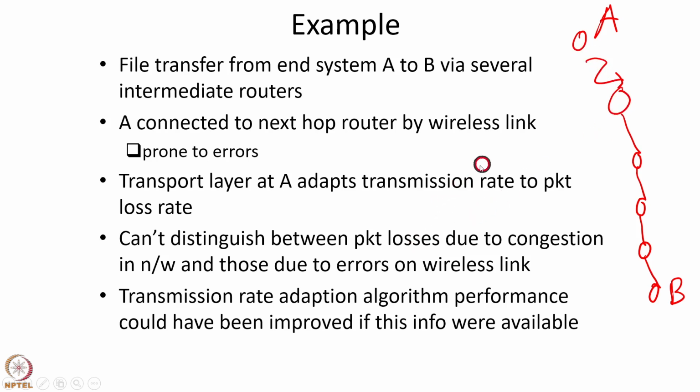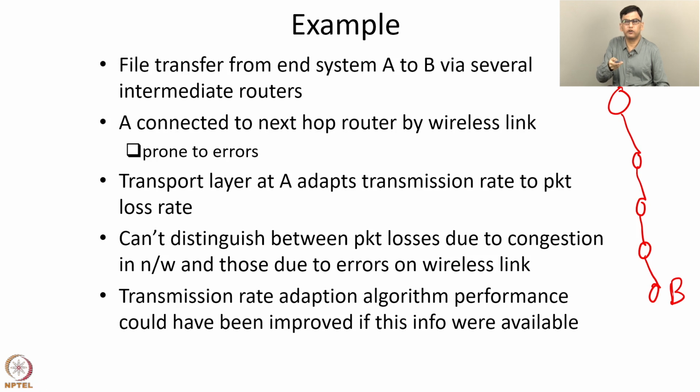In this example, notice that information about packet losses because of congestion is present at the network layers of these routers where the congestion occurs, whereas information about packet losses because of errors on the wireless link is there at the MAC layer of this wireless link. And the transmission rate adaptation is done by the transport layer of A. These different functions are performed by different layers, and hence the information from one layer is not available to the other layer. Because of this, there is some loss in performance in this example. This is one example where there is some loss in performance because of a layered architecture.